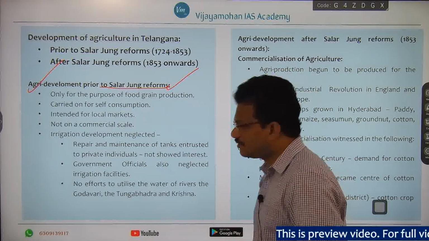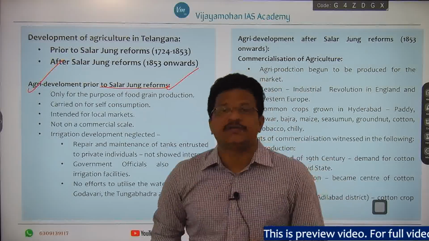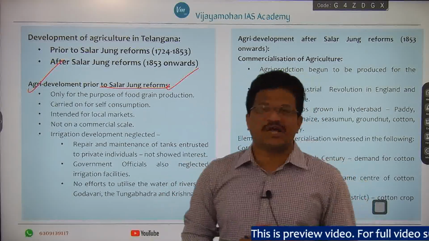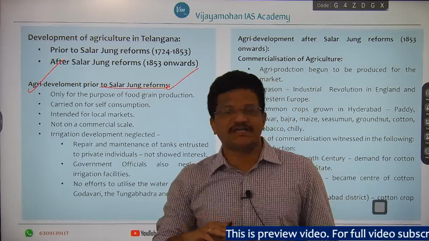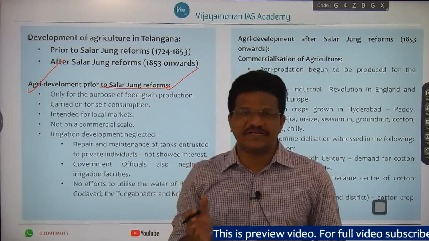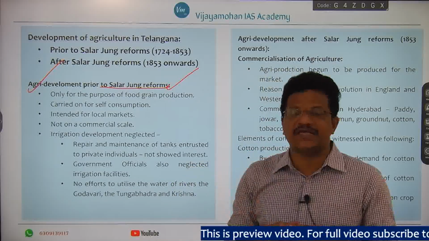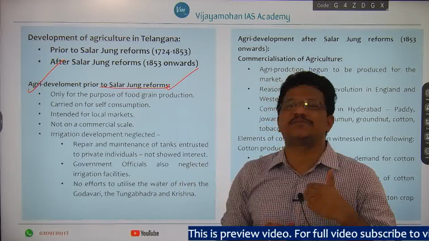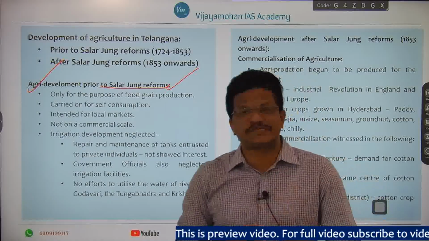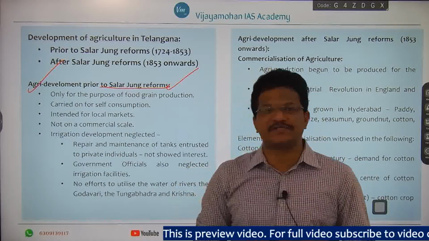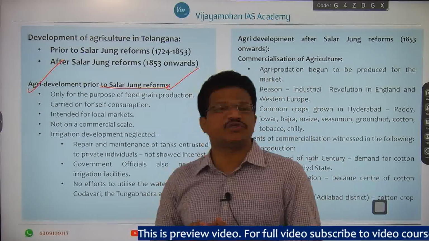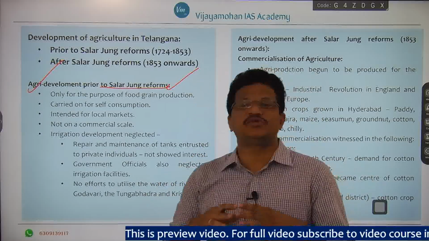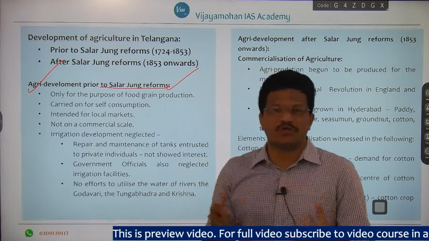Before the Salarjung reforms, the basic nature of agriculture in erstwhile Hyderabad state or the Telangana area was subsistence agriculture, rural based agriculture, local dependent agriculture. It was produced for the local market, not for commercial purpose, and not intended for export.